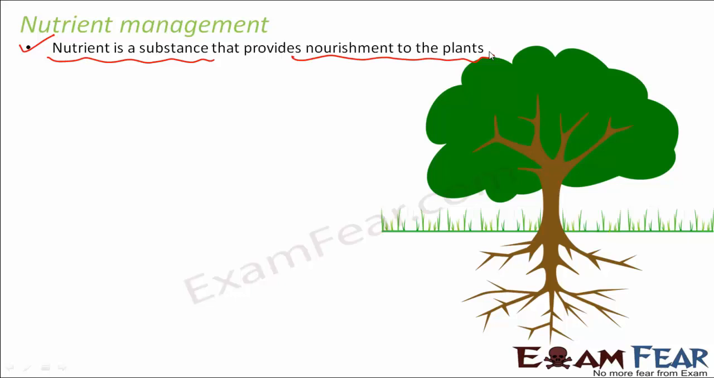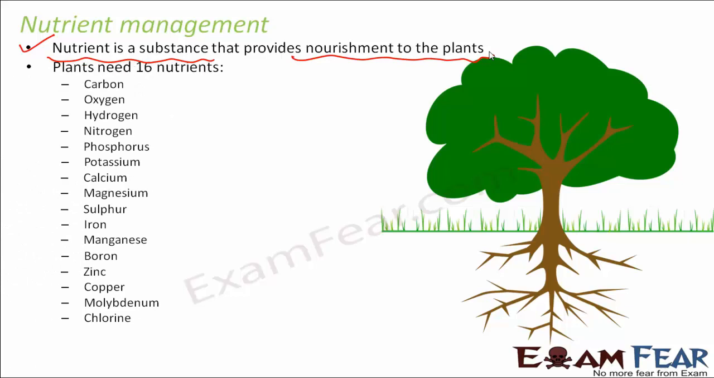For example, for us human beings, we eat food, right? Now, what does the food consist of? The food consists of various nutrients like proteins, vitamins, carbohydrates in appropriate amounts, which provide nourishment to our body. So it provides energy to our body to undergo the various processes taking place inside our body. In a very similar way, plants also need nutrients. They also need nourishment.